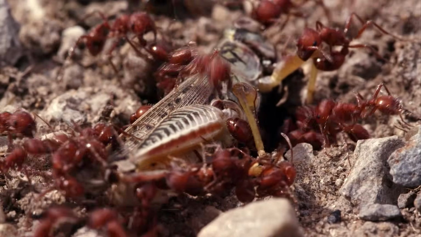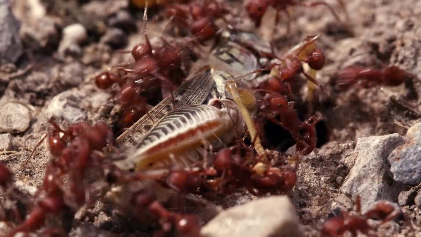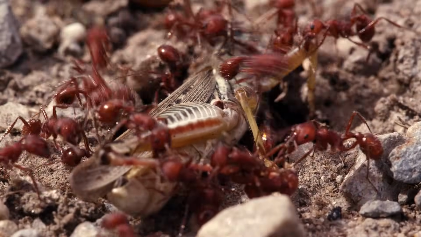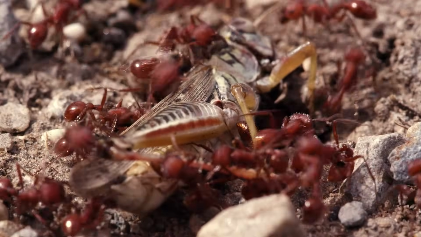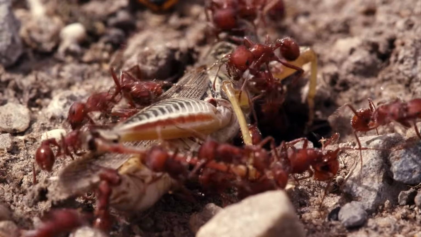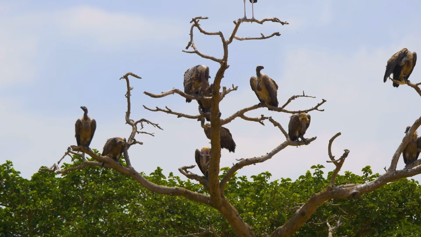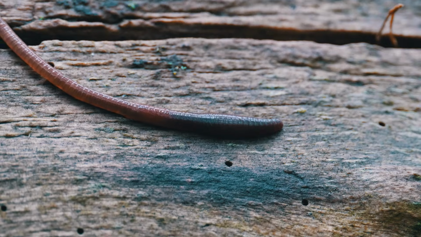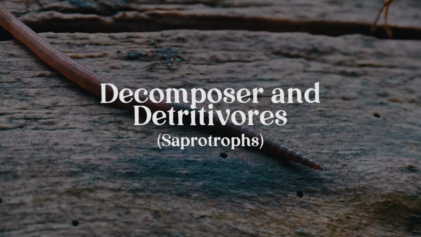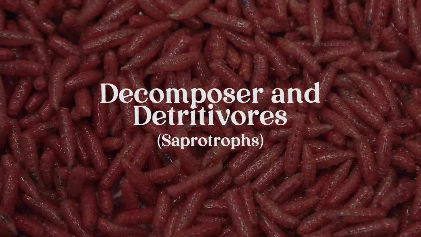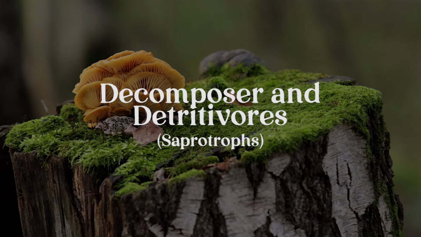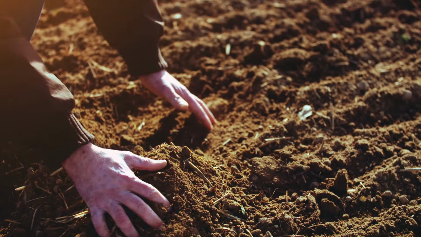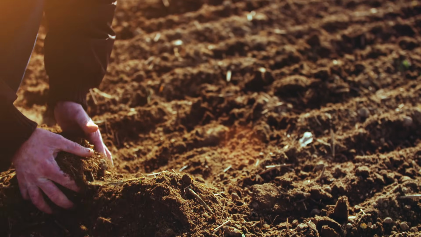One more important aspect of a food chain is what happens when a living thing dies. Going back to our food chain example, eventually the bear will die. Scavengers, such as red weaver ants, vultures, or wild dogs, help break down the material. And decomposers and detritivores, such as worms, maggots, flies, mushrooms, and bacteria, will decompose the bear matter, and ultimately the nutrients will return to the soil.